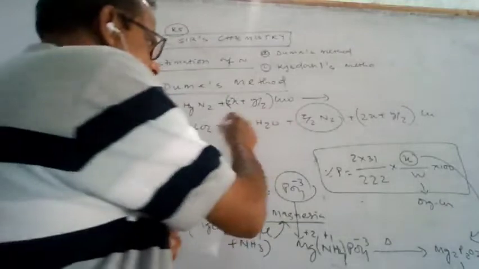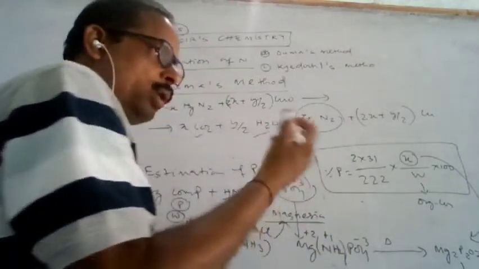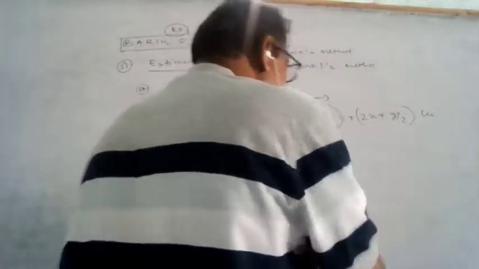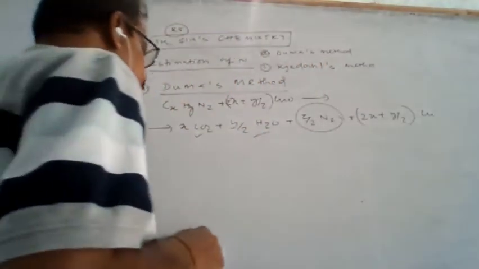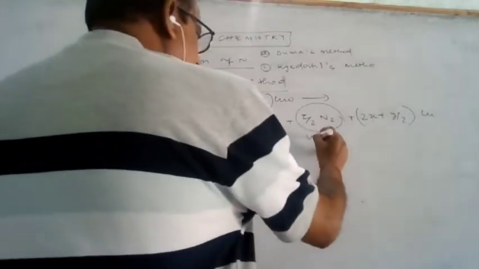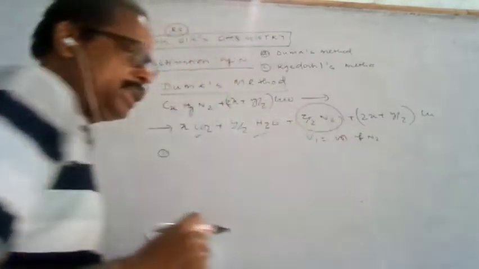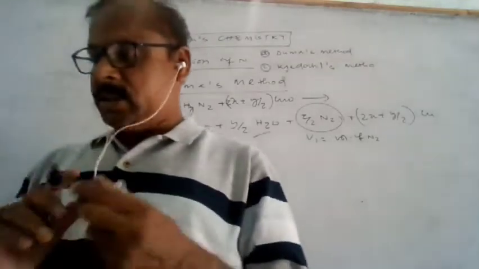The carbon dioxide can be removed by absorbing in potassium hydroxide solution. Water can be removed by cooling. The copper obtained will settle in the vessel and will not create any problem for us. So the nitrogen gas can be collected over water, that is, moist nitrogen, and the volume can be determined. Let V1 be the volume of nitrogen obtained by this method.